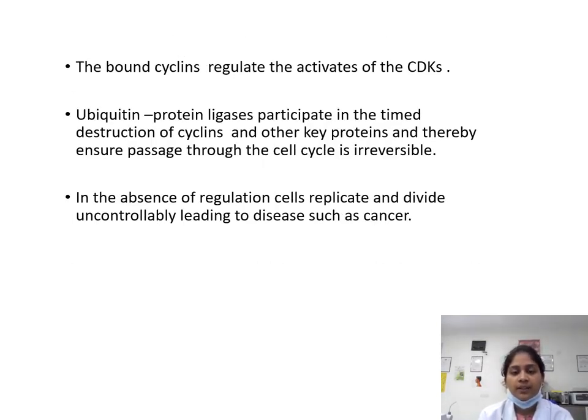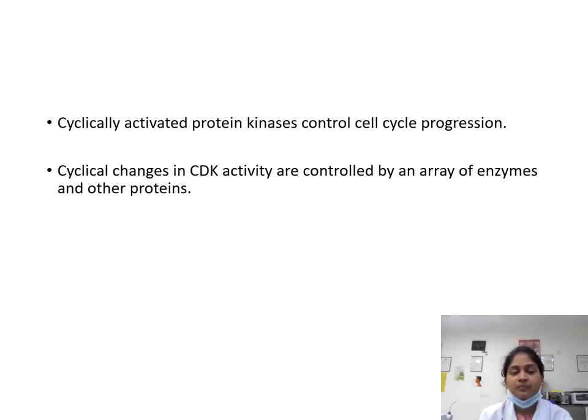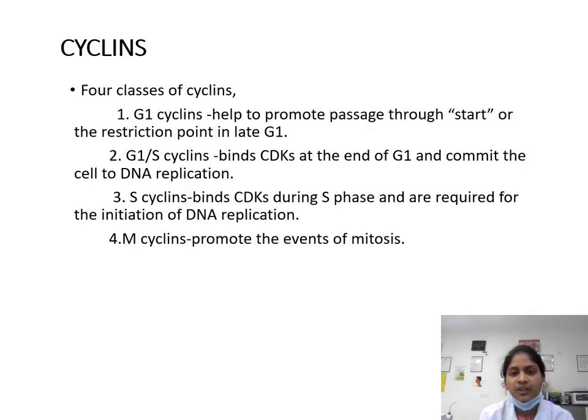The bound cyclins regulate the activities of the CDKs. Ubiquitin protein ligases participate in the timed destruction of cyclin and other proteins and thereby ensure passage through the cycle is irreversible. In the absence of regulation, cells replicate and divide uncontrollably, leading to diseases such as cancer. Cyclically activated protein kinases control cell cycle progression. Cyclical changes in CDK activity are controlled by an array of enzymes and other proteins.